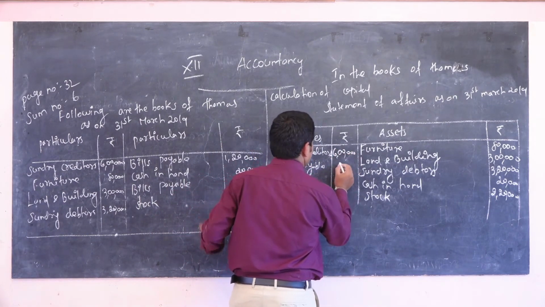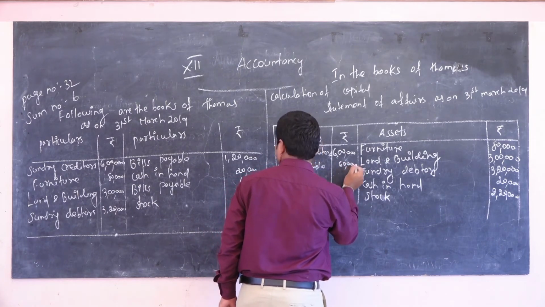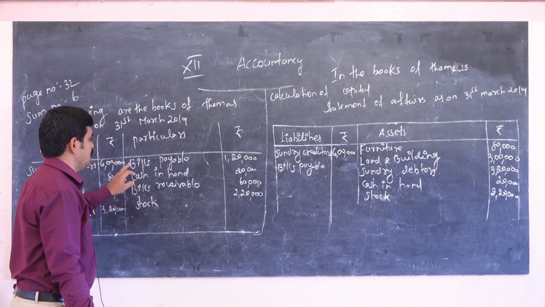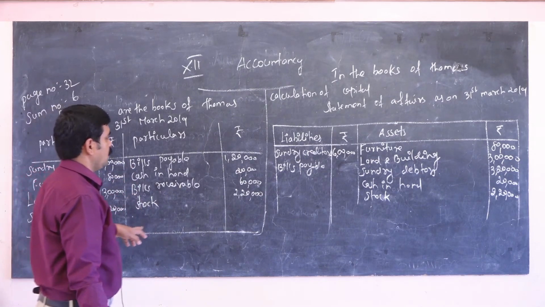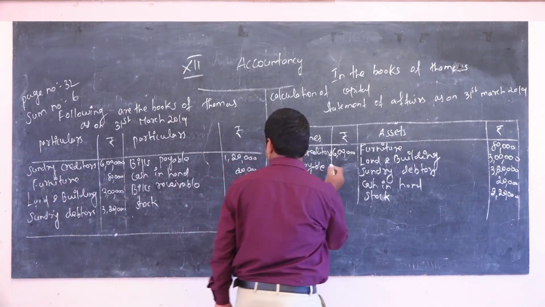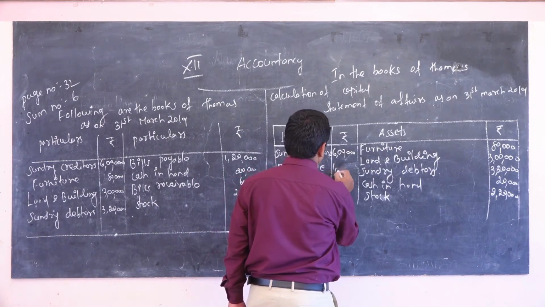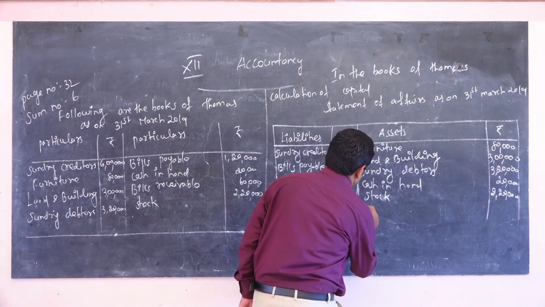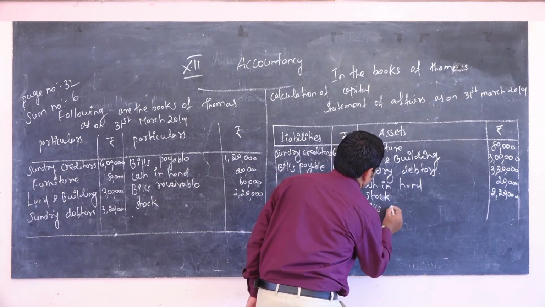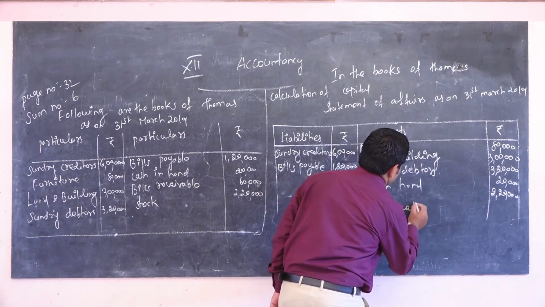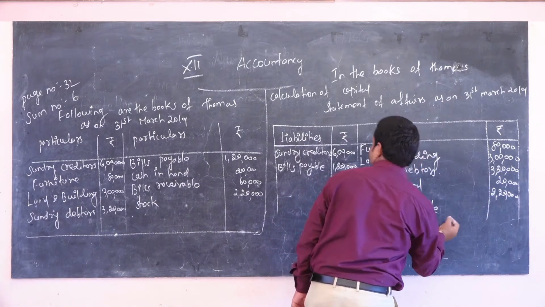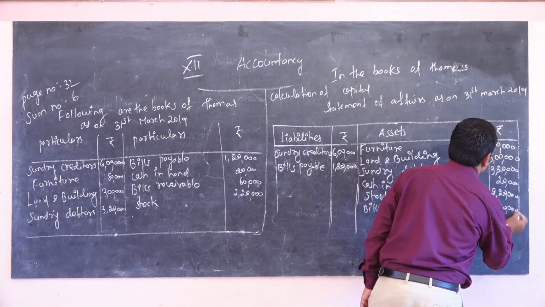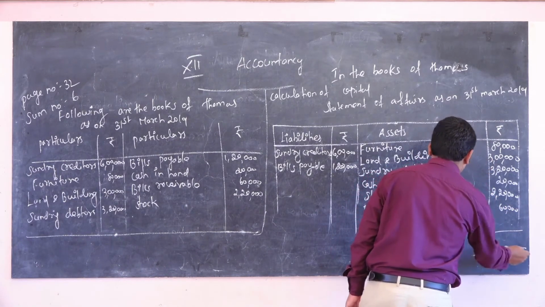Bills receivable is 60,000, bills payable 1 lakh 20,000. Now I put bills payable, the amount is 1 lakh 20,000. Then bills receivable, one of the current assets, the amount is 60,000. So now I can solve this problem.